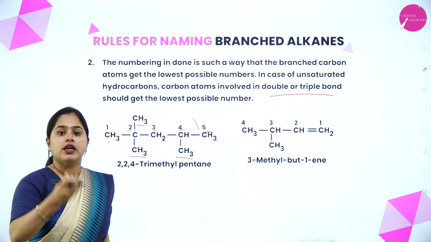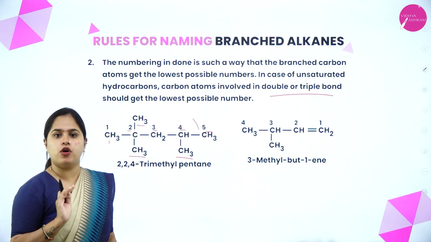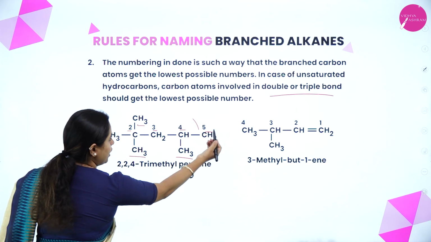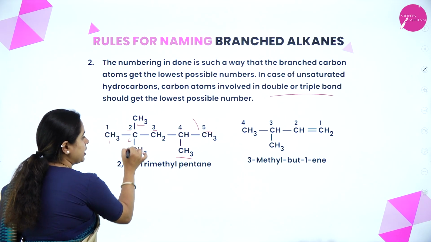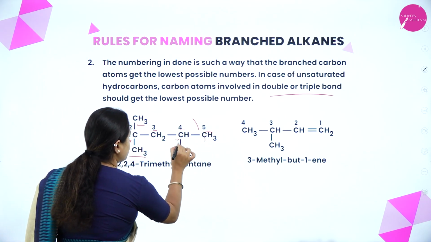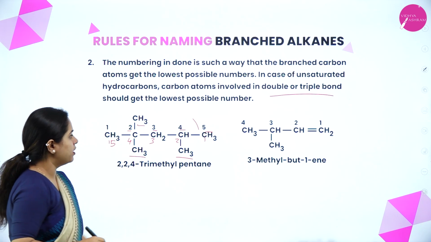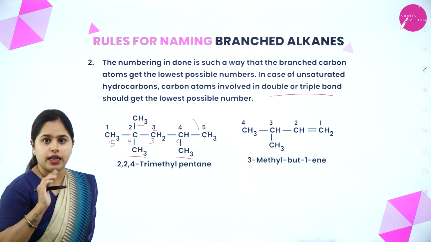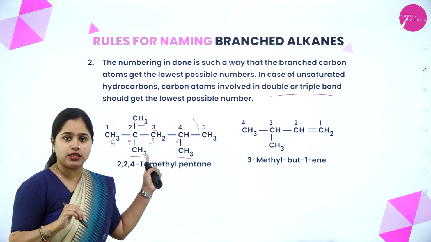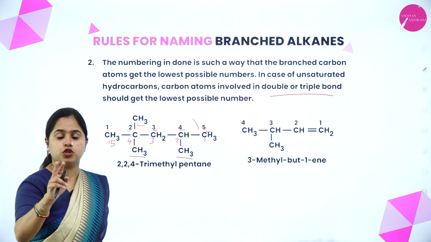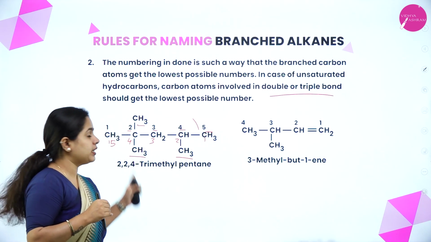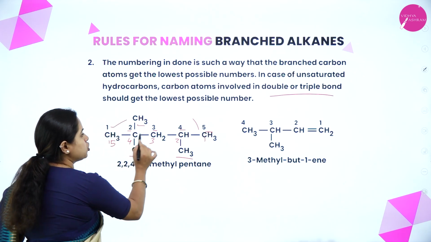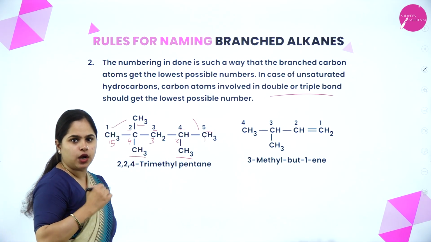So, what was the rule? The branches should get the least possible number. So, if in this way, it is getting 2. But if I am coming this way, this particular carbon will get the value 4. That means 1, 2, 3, 4, 5. This will be in the opposite order. So that means 2 methyl groups are getting number 4. So 2 methyl groups getting number 2 is the lowest possible one. Right? So this will be the correct order. That is 1, 2, 3, 4, 5, right? So that is how you name it.